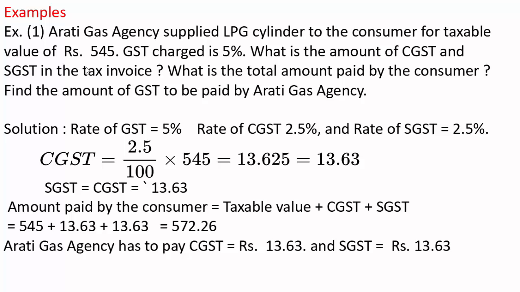And Aarti Gas Agency has to pay CGST equal to 13.63 and SGST equal to 13.63, and the total GST is 13.63 into 2, that is 27.26, 27 rupees 26 paise.